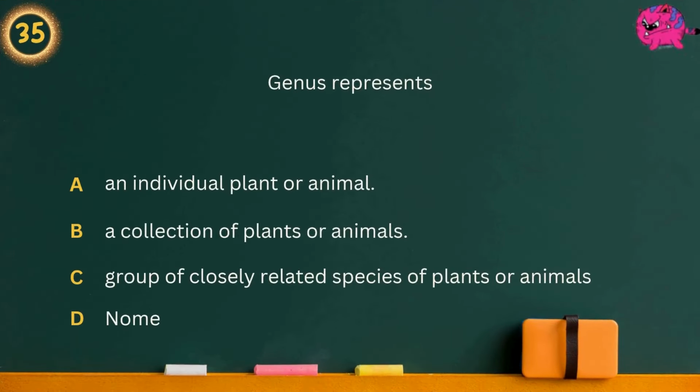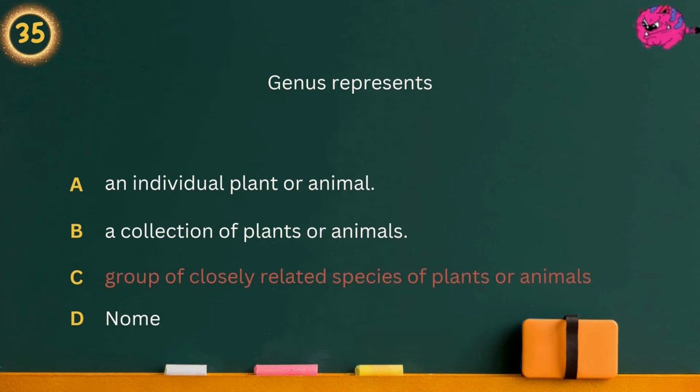Question 35. Genus represents Option A, an individual plant or animal. Option B, a collection of plants or animals. Option C, group of closely related species of plants or animals. Option D, genome.